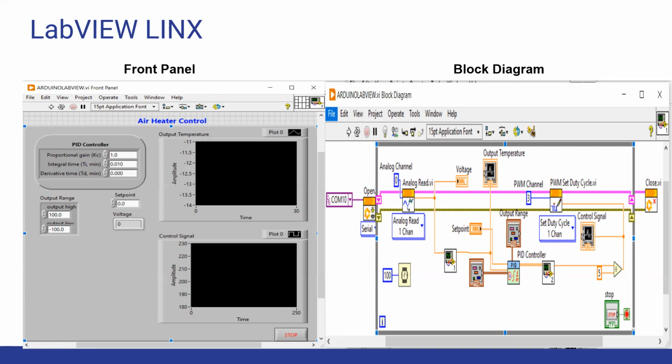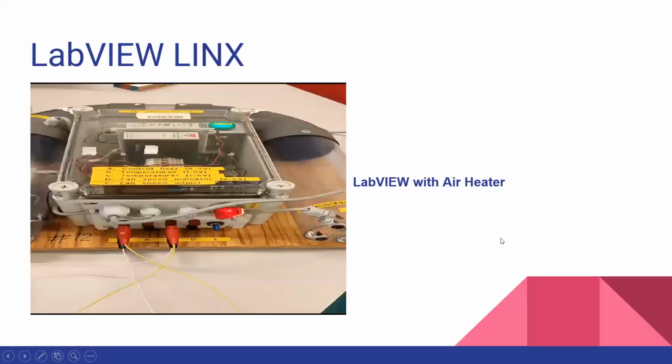It is LabVIEW Linux, and this LabVIEW Linux library is used to control the Arduino, and you use the Arduino to control the air heater. Here is the front panel of the application, and here is the block diagram of the application. Moving to the next slide, here we have the LabVIEW Linux implemented in the real world.